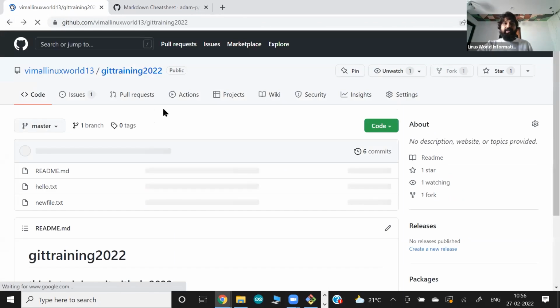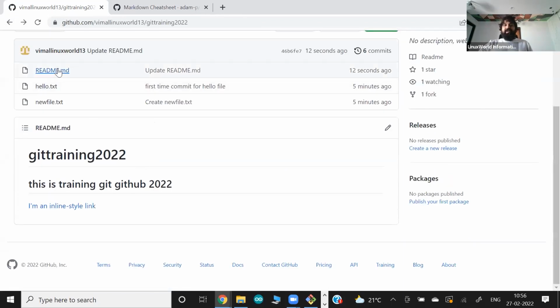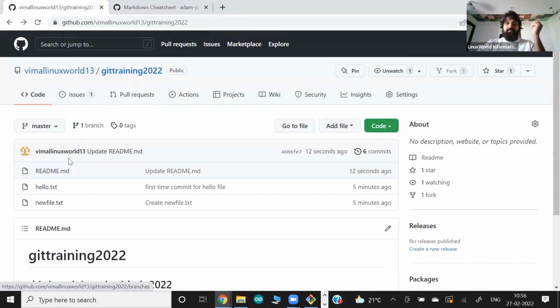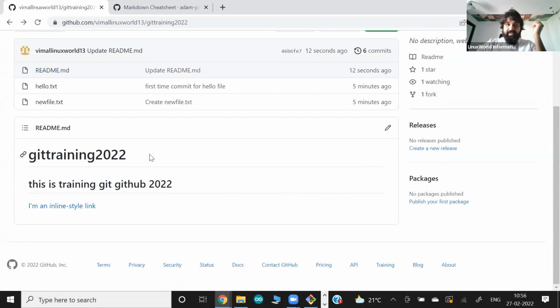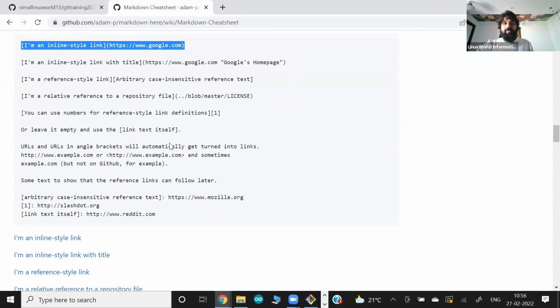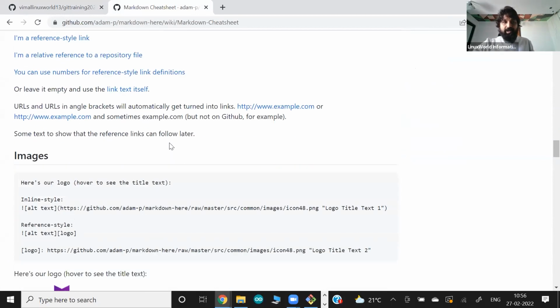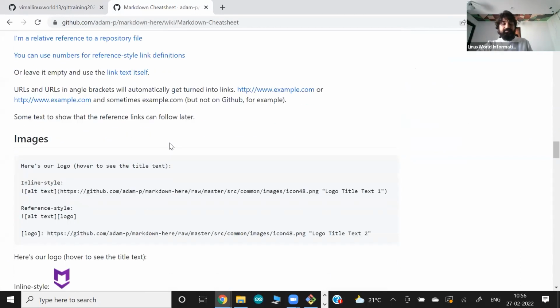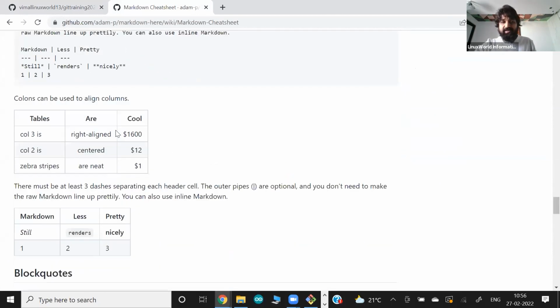The point here is that this README is a special file. By default, if you have this file, Git reads it and presents the data here. In this file, you can use Markdown language to give a look and feel to your document. Put images, videos, and logos, multiple things you can do. I'm not investing further time here. You can create tables, everything.